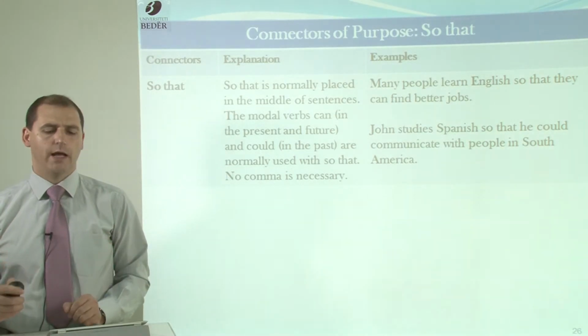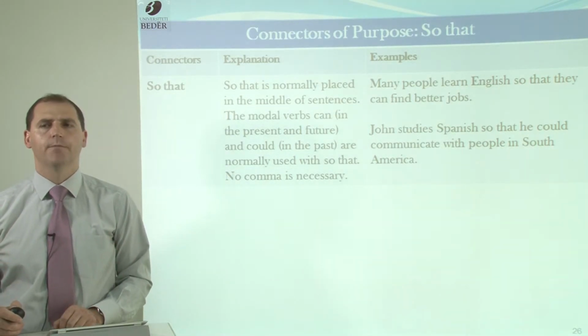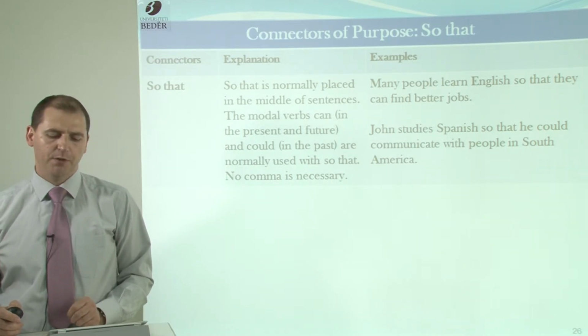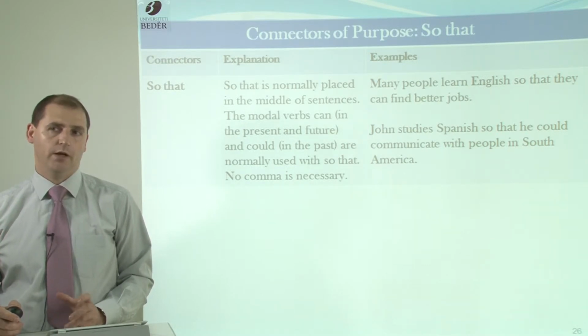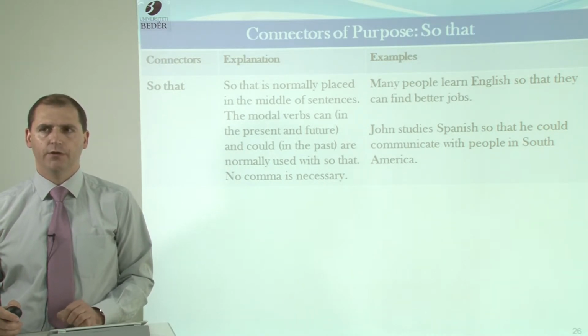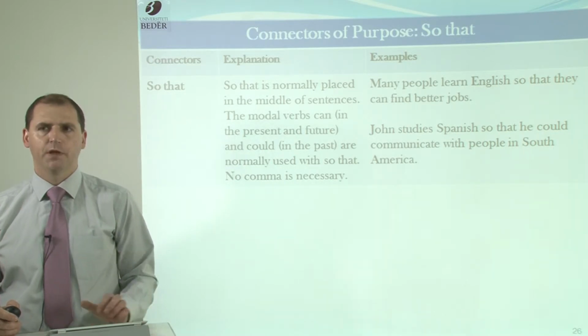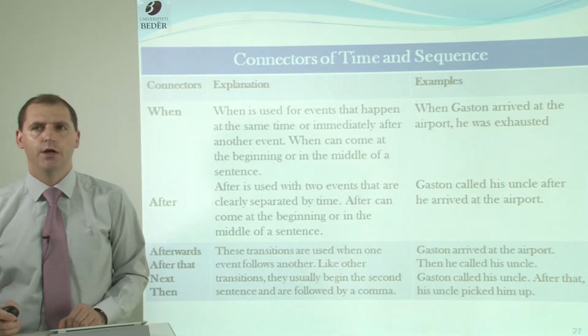No comma is necessary in this case. And we have some examples with so that. Many people learn English so that they can find better jobs. And the other example is John studies Spanish so that he could communicate with people in South America.